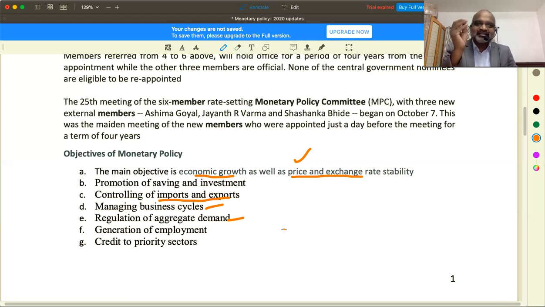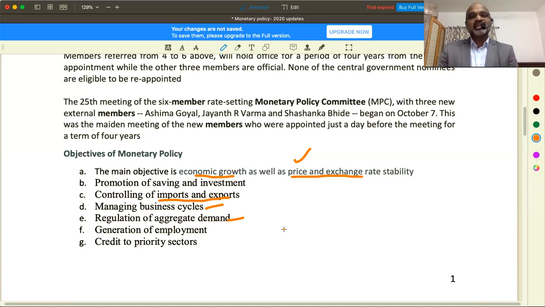Usually these are the general objectives that the Reserve Bank of India governor keeps in his mind while he formulates a monetary policy. Employment is one more thing. Why do you think monetary policy can be cheap monetary policy or dear money monetary policy? If the rates are very high, it is dear monetary policy. If the rates are very low, it's a cheap monetary policy. So I decrease rates to pump more money into the market.